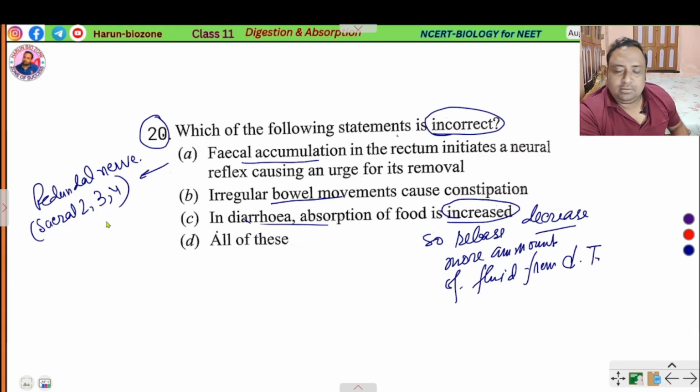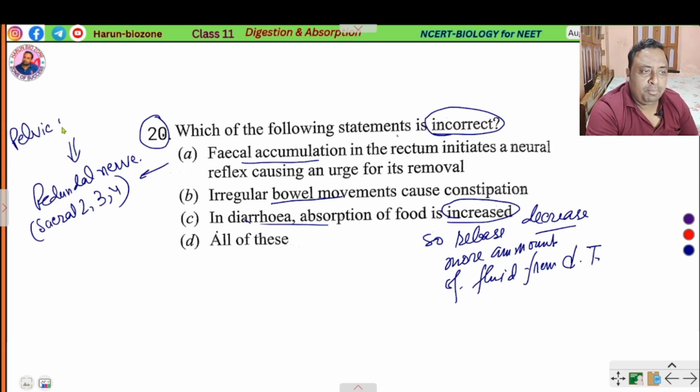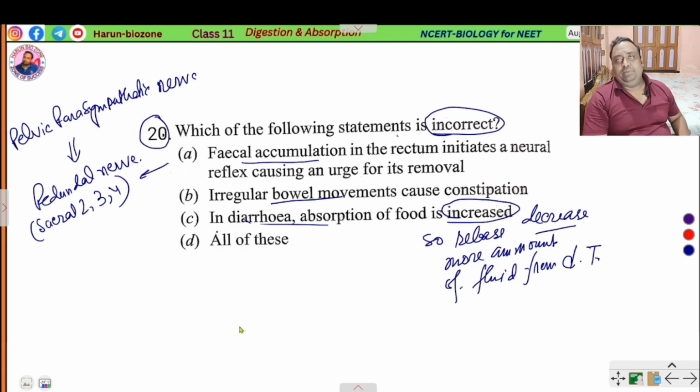These three peripheral nerves are also collectively called the pelvic parasympathetic nerve. Clear? So fecal movement, feces means the undigested part of food which goes out of the body. In the presence of which nerve does that movement occur? That is the pudendal nerve, that is sacral 2, 3 and 4. So the incorrect option is C.